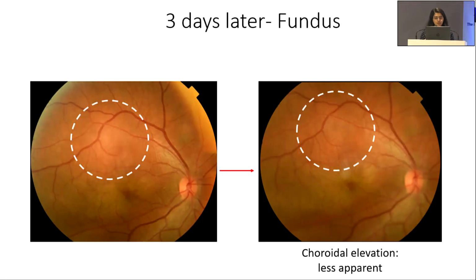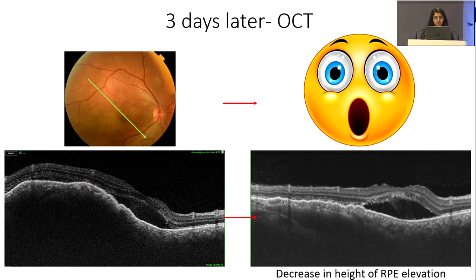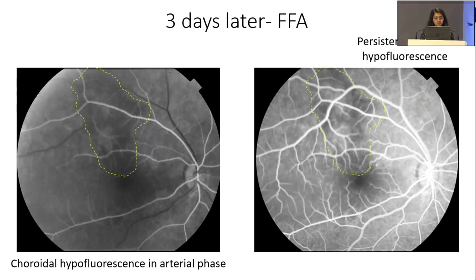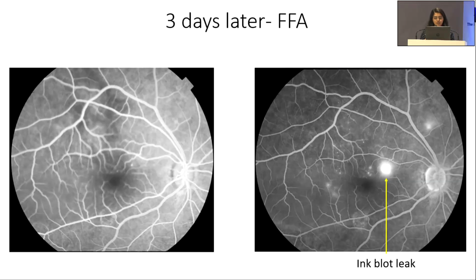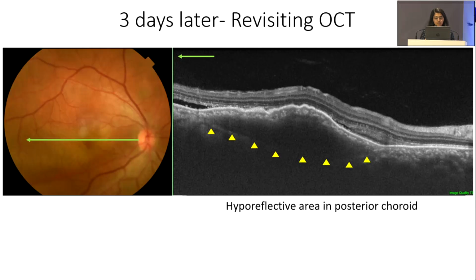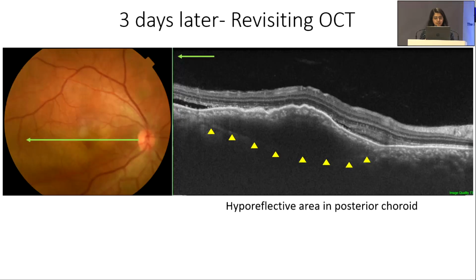These were the reports, and on the fundus we saw there was less apparent choroidal elevation. We were shocked to see there was decrease in height of RPE elevation. FFA revealed choroidal hypofluorescence and we could see ink blot leak. So this was suggestive of typical CSC. Left eye FFA was showing pooling corresponding to PED.